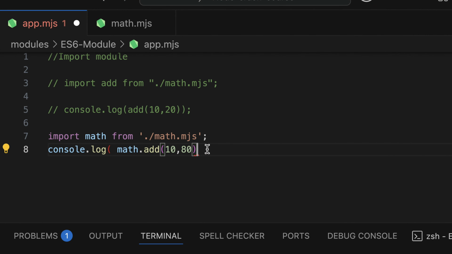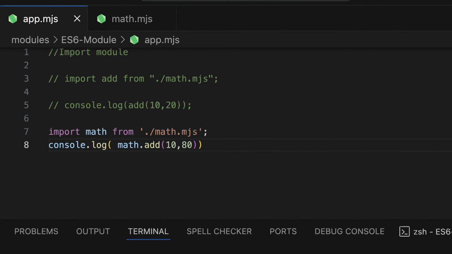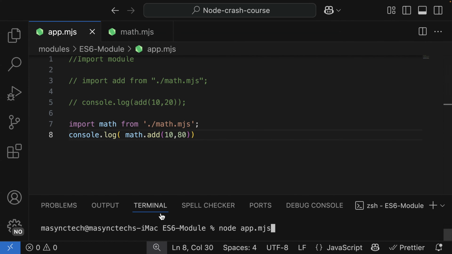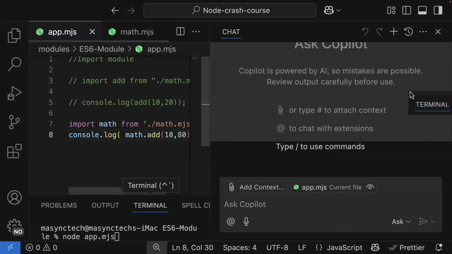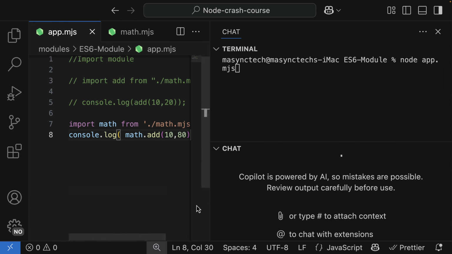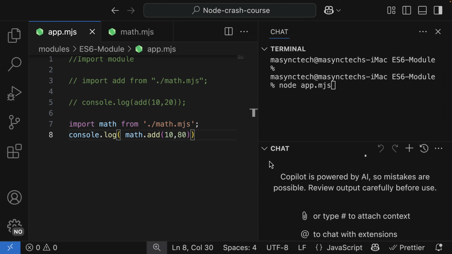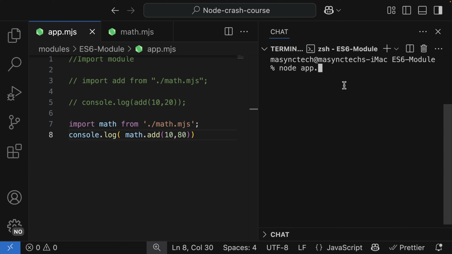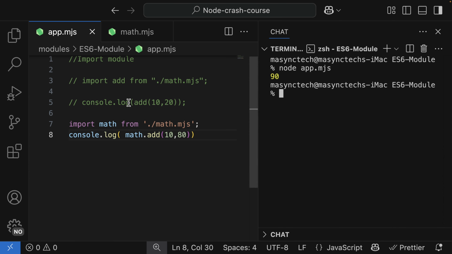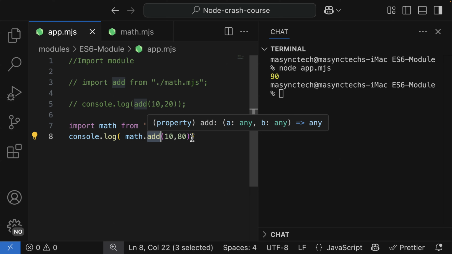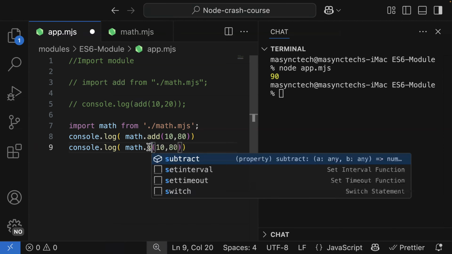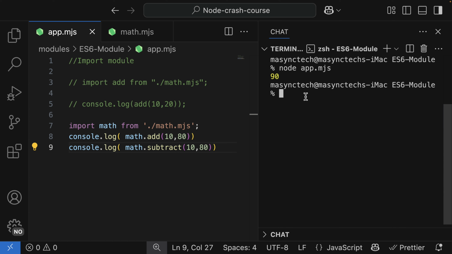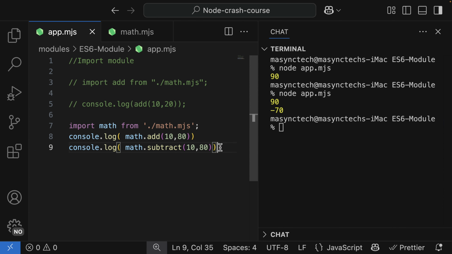with console.log. If I run the application, let me place the terminal here like that. Good. And let me close the chat here. All right, let me clear it. So if I run node and then app.mjs, I got 90. And let's say I want to use the subtract. I'm going to copy and paste, use subtract and then run again. I got 90 and then minus 70.